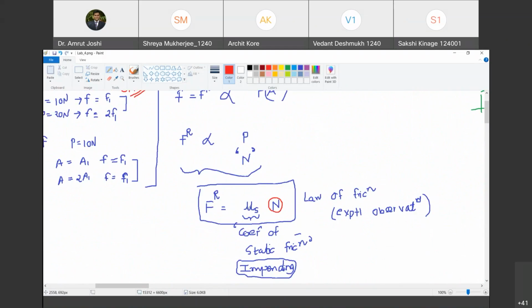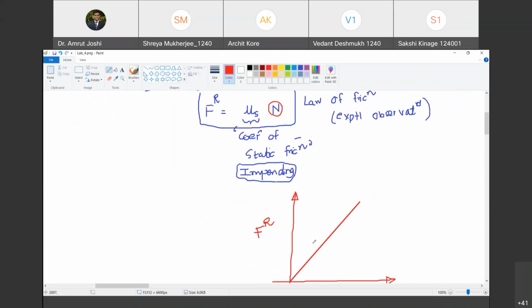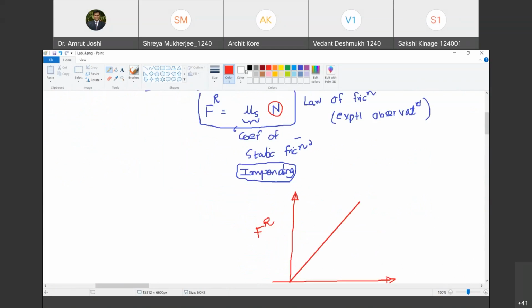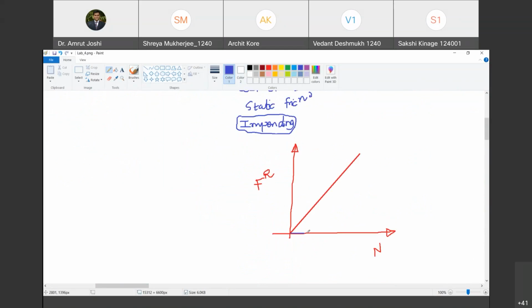It fills all the crests and troughs of both the objects, and it generates a film with very low viscosity in between. So the friction ideally reduces to 0. Are you with me? Yes, sir. So in that case, how does this graph look? Mu s is 0. How will it look? Sir, it will be a horizontal line. Right? So the horizontal line corresponds to mu s equal to 0. Happy? Yes, sir.